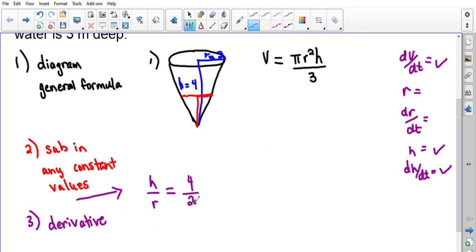And because I have so much information about height in my question and so little about the radius, I'm wanting to see if I can replace all my radius, my R values, my R variable, in our equation with h's instead. And so what I'm going to do is a quick cross multiplying here. 2h is equal to 4r. That means that wherever I have a radius, I could replace it with half the height.